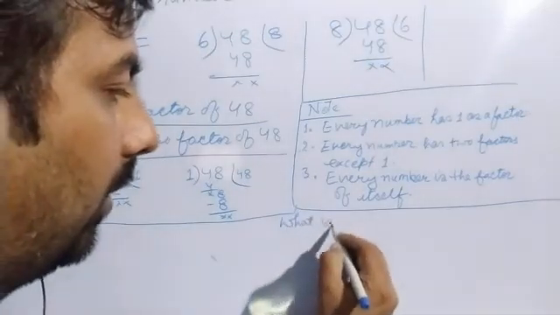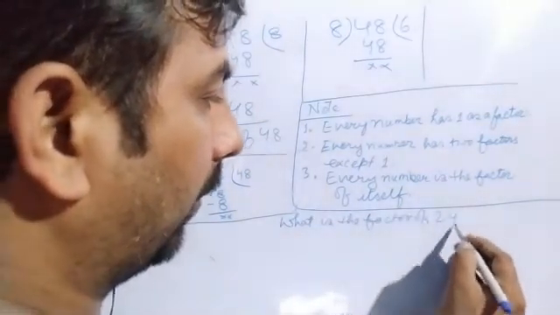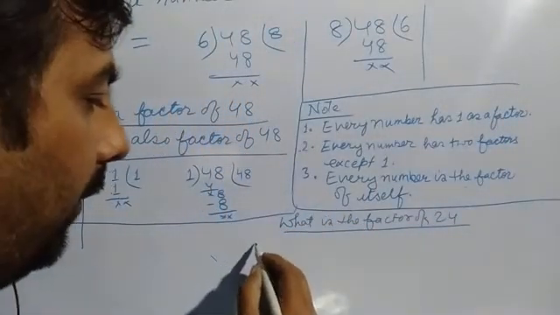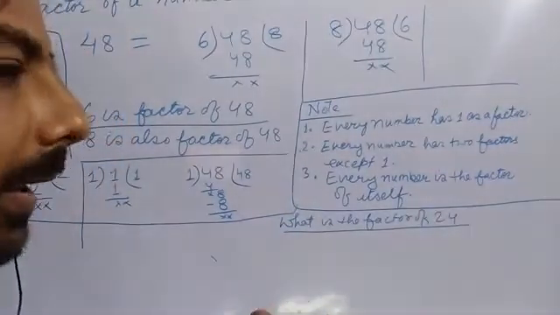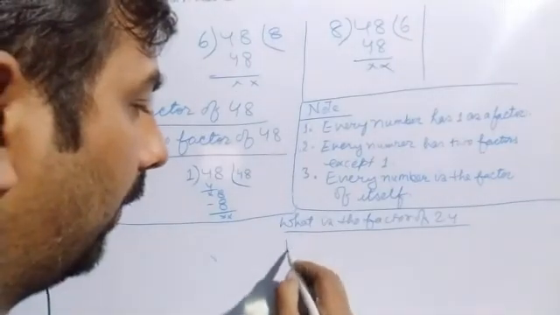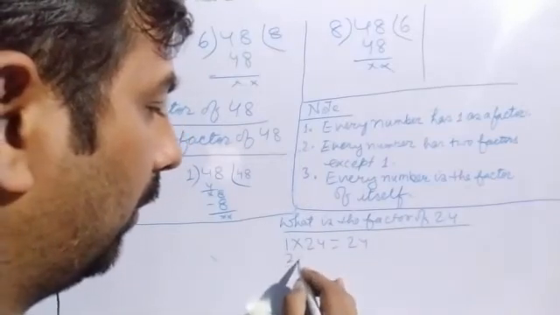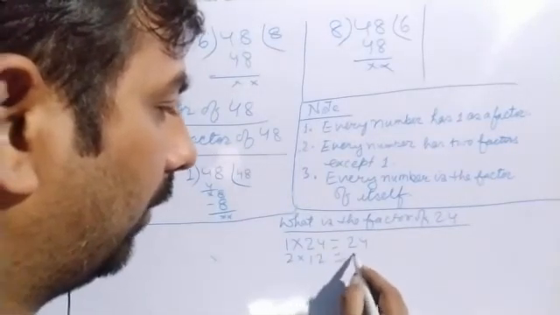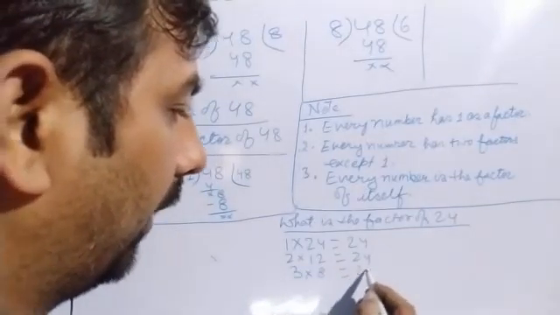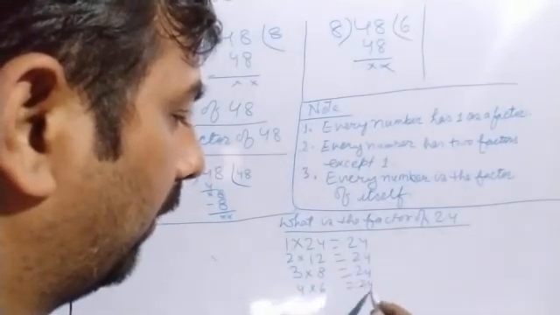When we read the table, how many times will 24 be divided? 1 twenty-fours are 24, 2 twelves are 24, 3 eights are 24, 4 sixes are 24.